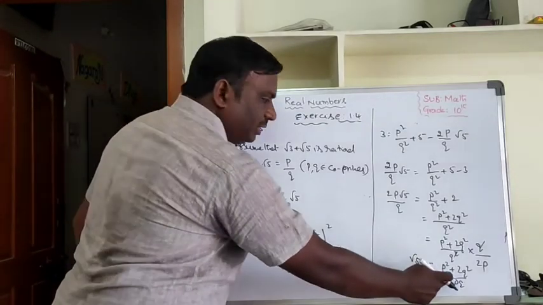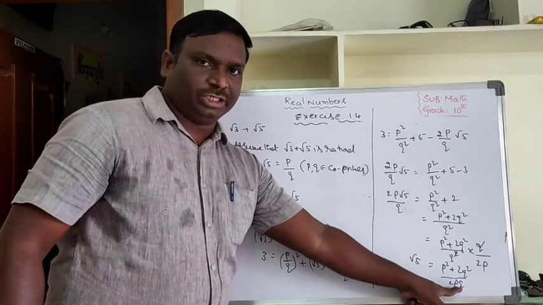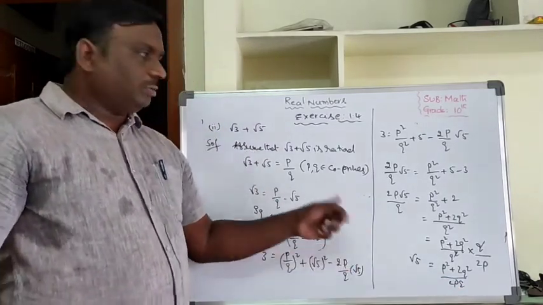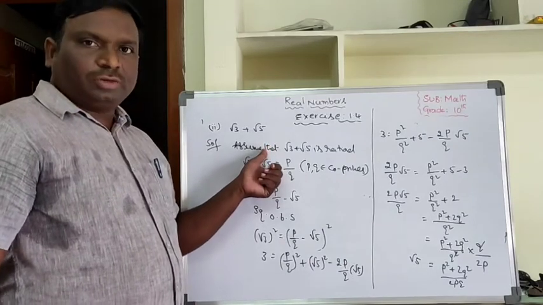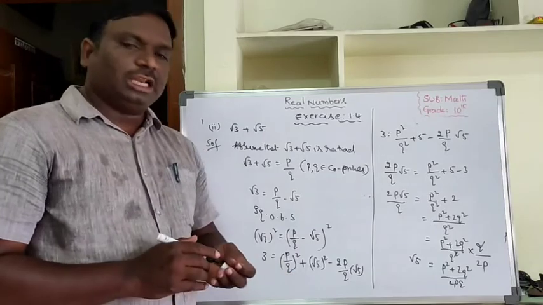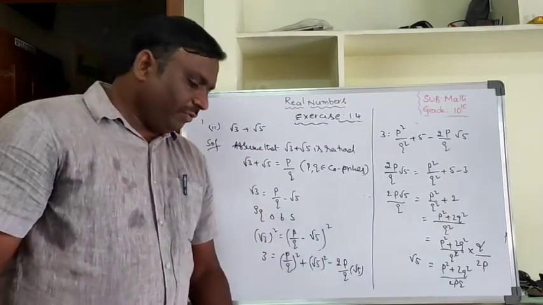This is an irrational number, this is a rational number. Then you can write irrational is not equal to rational. So this leads to our assumption is wrong. So root 3 plus root 5 is an irrational number. Those three statements you can write after this. Okay, this is the 1.4 exercise.